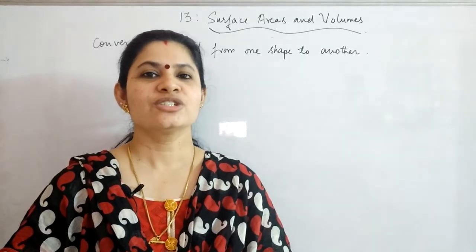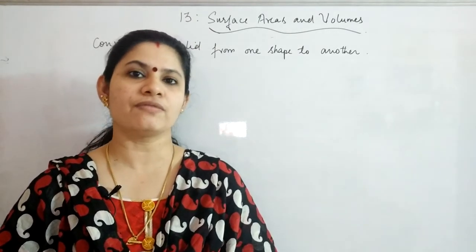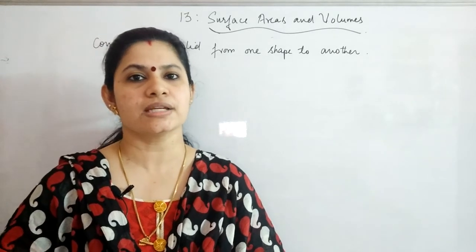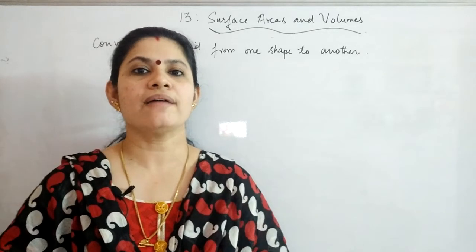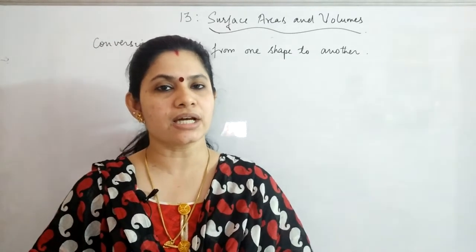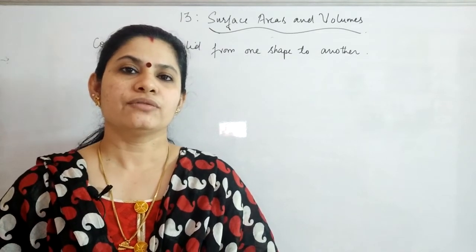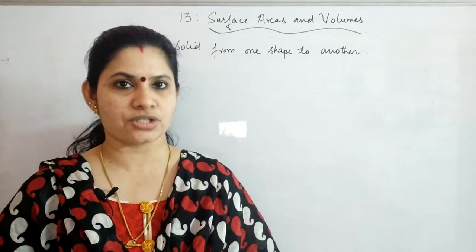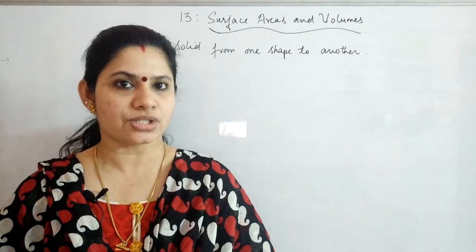Hello everyone. Today we are discussing the topic conversion of solid from one shape to another of chapter 13, surface areas and volumes. Now the concept here is when you have a solid, you are melting it and recasting it into another shape of another solid. What happens is the radius or height, whatever the first solid was having, will be changing when it has been recasted into another solid.